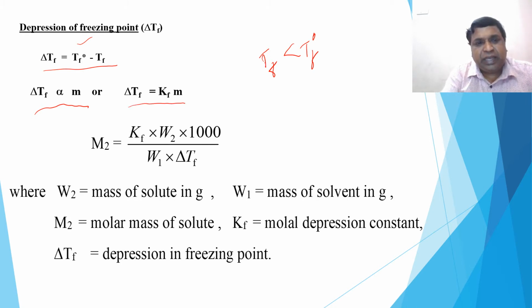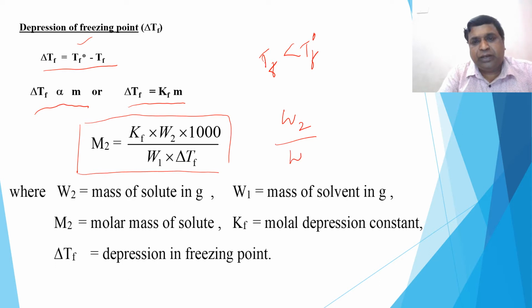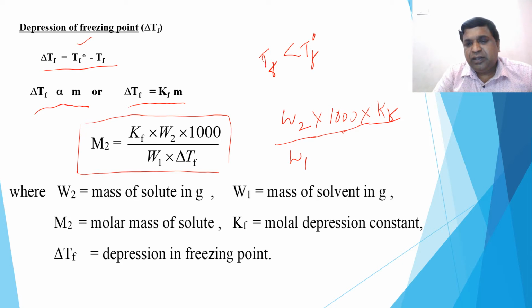And the same thing here, I have told already, the formula is also the same. So W2 by W1, remember, into 1000, divided by delta Tf. Instead of Kb you are writing Kf, the molal depression constant, just as there is the molal elevation constant. It is the depression constant into molality, delta Tf. So whether it is B or F, you see the question afterwards and write the same formula. Yes, so that is about depression in freezing point. It's easy. When you learn the first one, the rest is over.